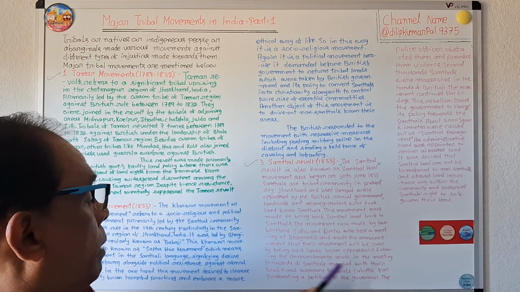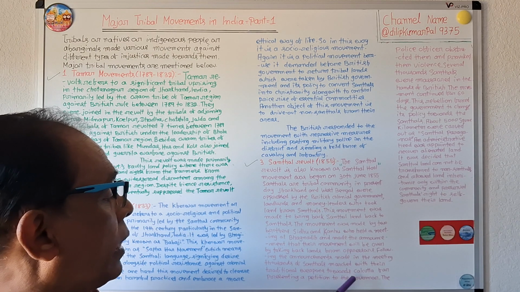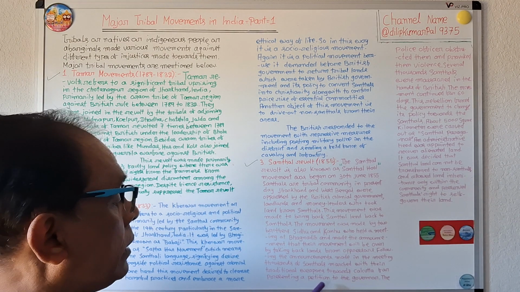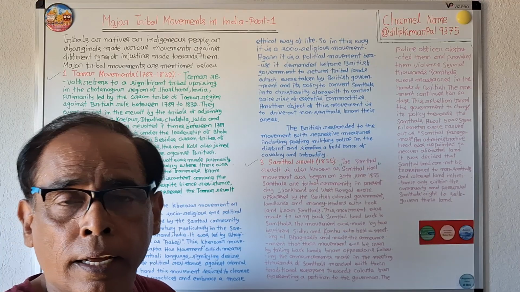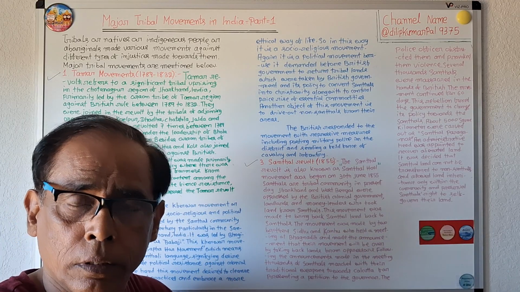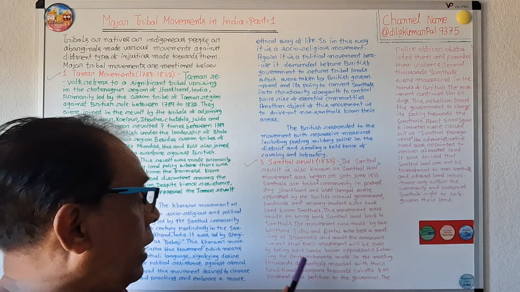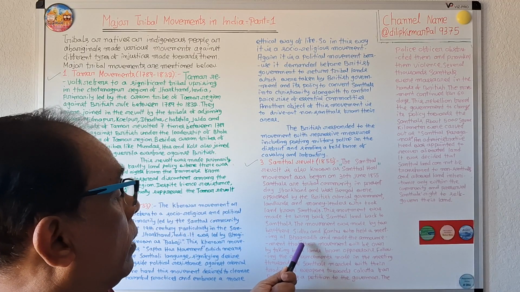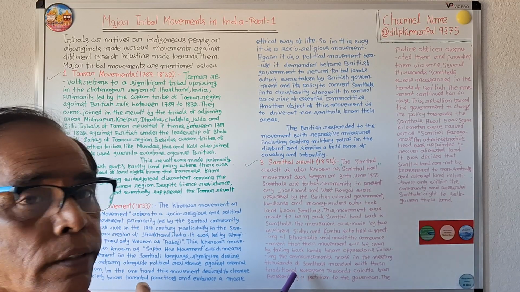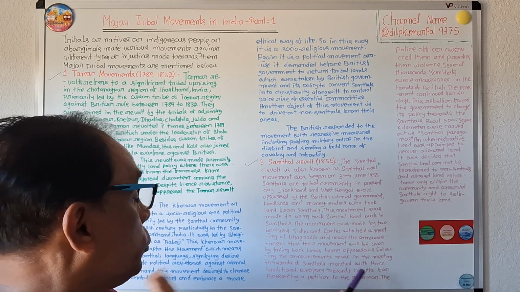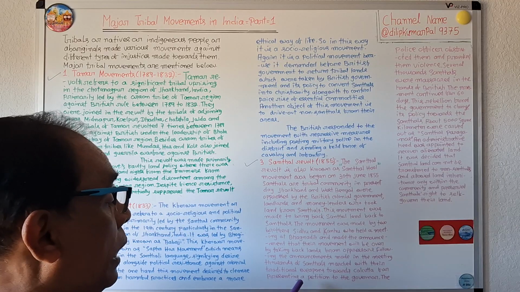Following the announcement made at Bhagnadih, thousands of Santhals marched with their traditional weapons towards Calcutta to present a petition to the governor.